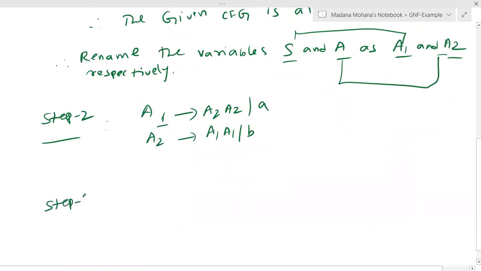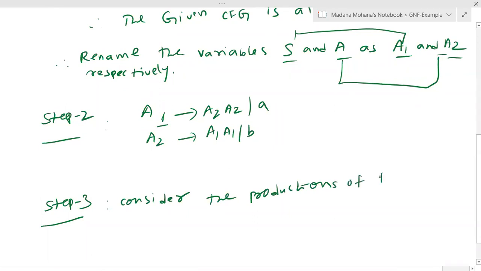Then you can apply step 3 by considering the productions of the form AK derives AJ gamma where J is less than K. Then you can apply lemma 1, that is the substitution rule, to substitute the AJ productions.